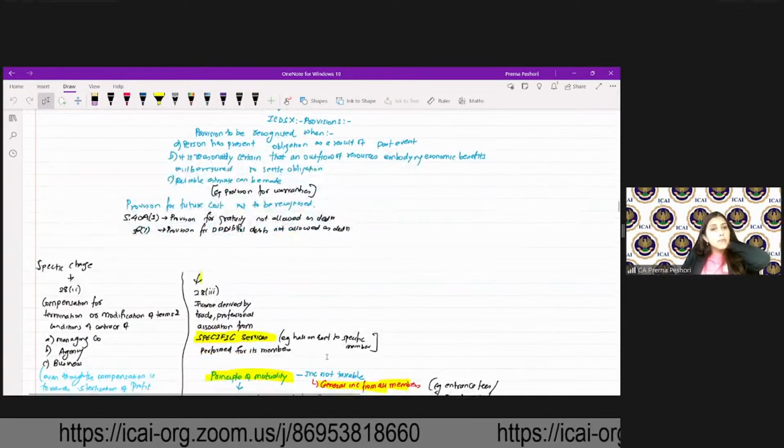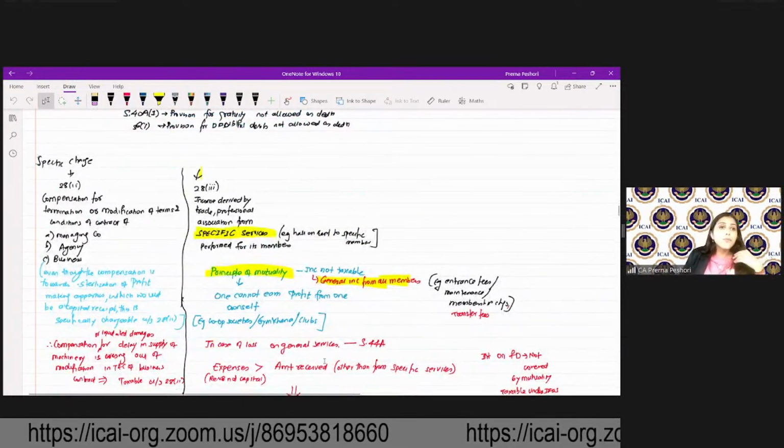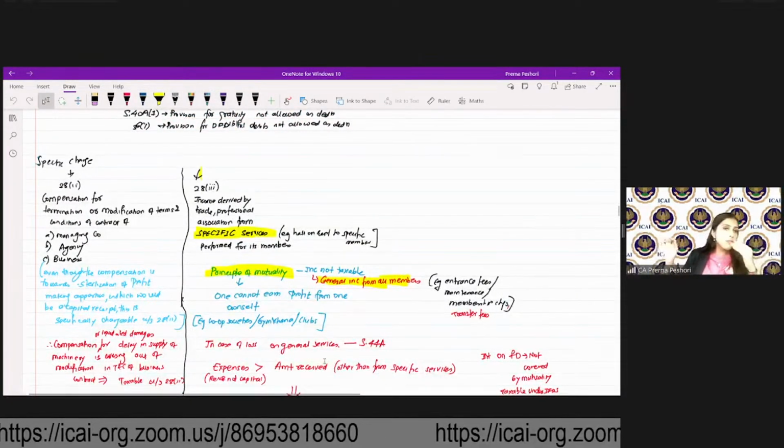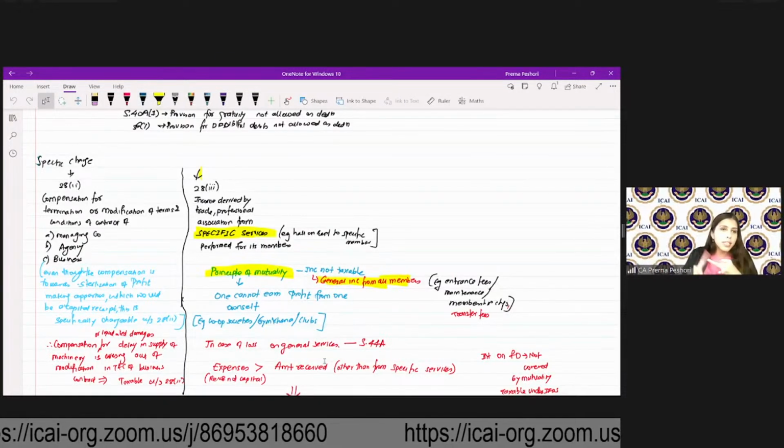Now we'll come to the specific charges. 28 to provide compensation for termination or modification of terms and conditions of contract of managing company agency business.